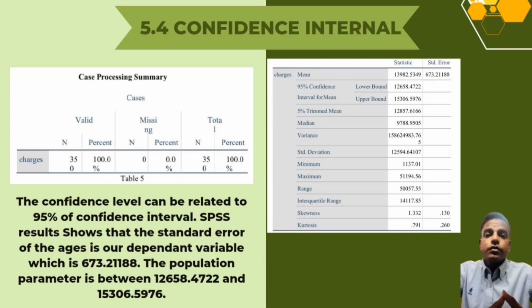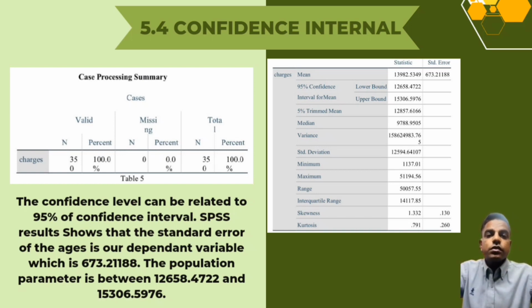Next is 5.4 confidence interval. To create the data, we use SPSS. The table of data that is already calculated by SPSS we can see on this slide. So the confidence level is 95% confidence interval.